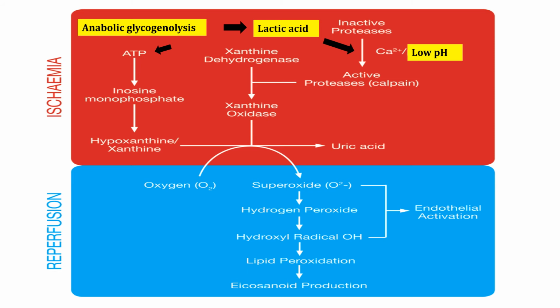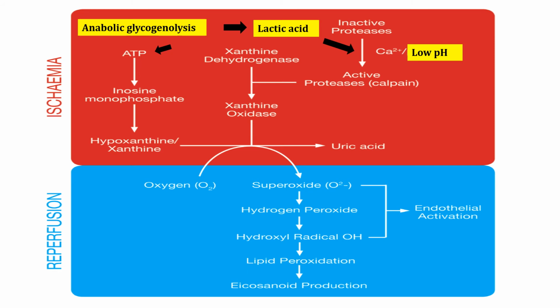This lactic acid decreases the pH of tissue, and low pH activates the enzyme xanthine oxidase. Xanthine oxidase is activated, and the substrates hypoxanthine and xanthine are also available. So what happens when oxygen is supplied to this ischemic tissue? This oxygen is utilized by xanthine oxidase to convert hypoxanthine and xanthine into uric acid.